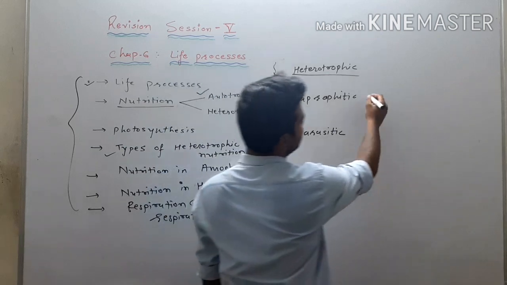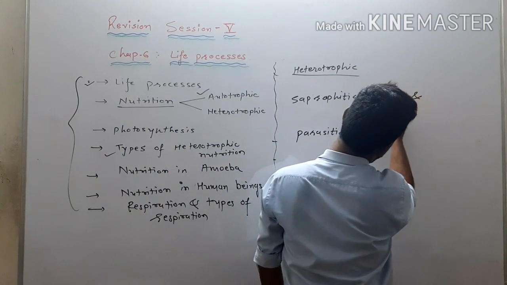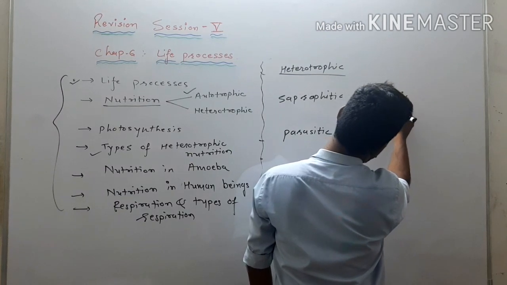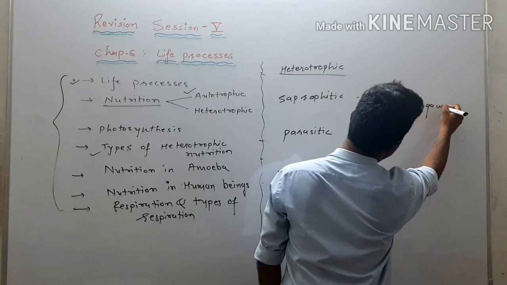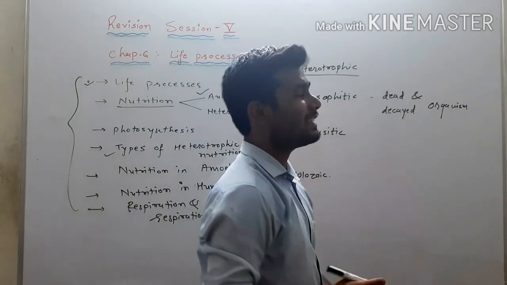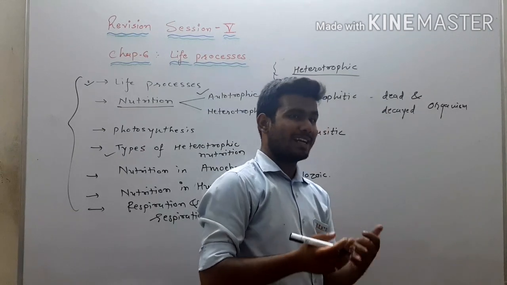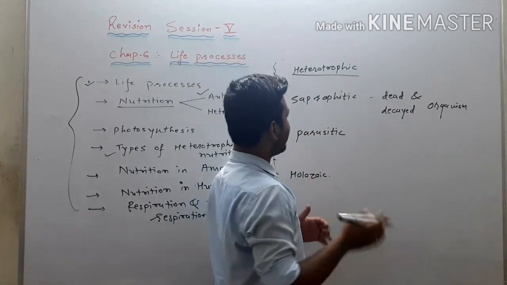Now what comes in saprophytic? Saprophytic means which depends on dead and decayed organisms, right? So that is saprophytic. Different types of bacteria and fungi are certain types of saprophytic heterotrophs.